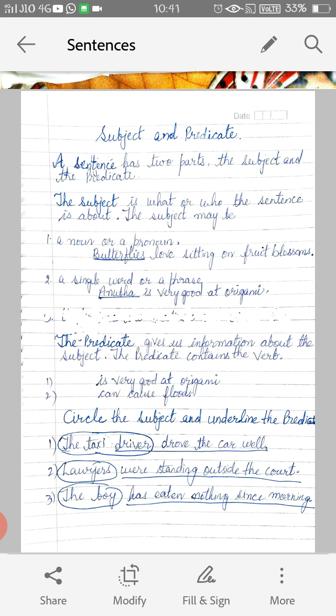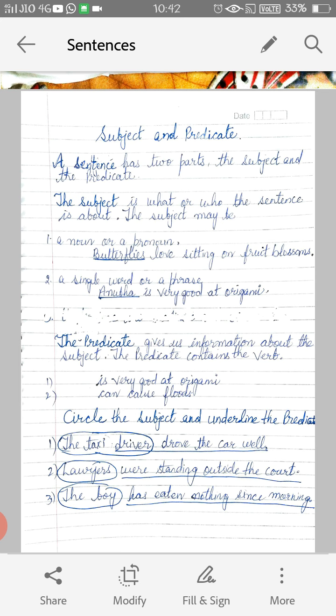The second point is that the subject can be a single word or a phrase also. Like, Anubha is very good at origami. So Anubha, a single word, is there. If you read out only Anubha, then it is not making a complete sense. But that can also be the subject.